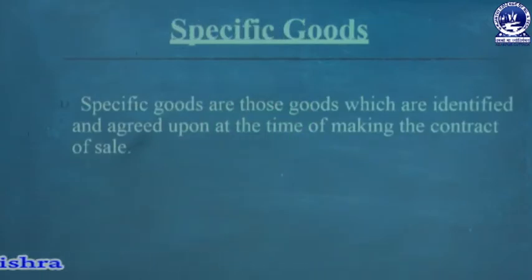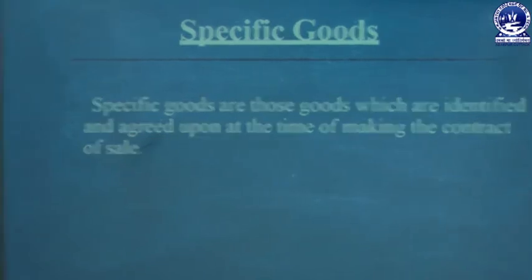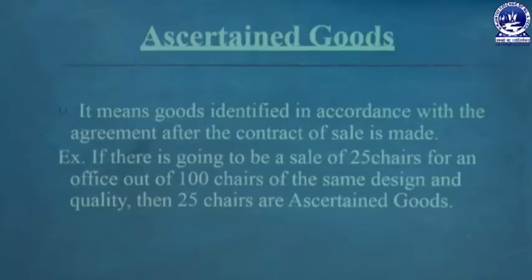Specific goods are those goods which are identified and agreed upon at the time of making the contract of sale. So when the contract is made at the time of sale, the goods must have been specified. In that case, those goods are known as specific goods, the goods which are already specified at the time of sale between the seller and the buyer. Next we are going to discuss what ascertained goods are.